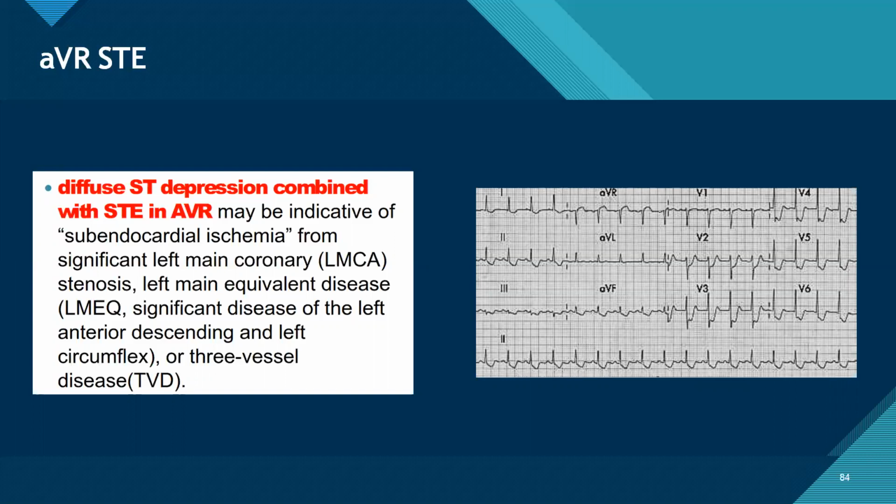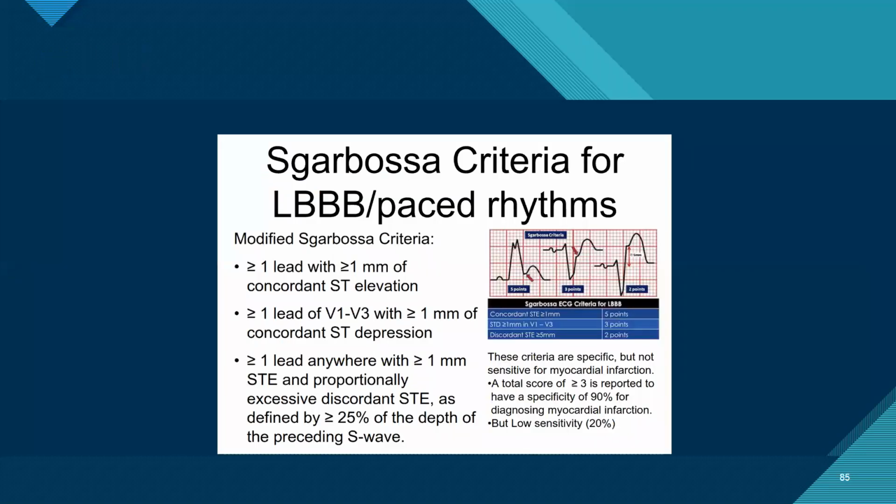Then coming to LBBB, is it new LBBB? So we have to apply the Sgarbossa criteria. Here we basically look for concordance. So if in more than one lead there is 1 mm of concordant ST elevation, we give 5 points.